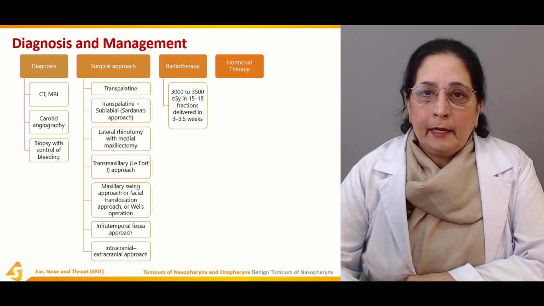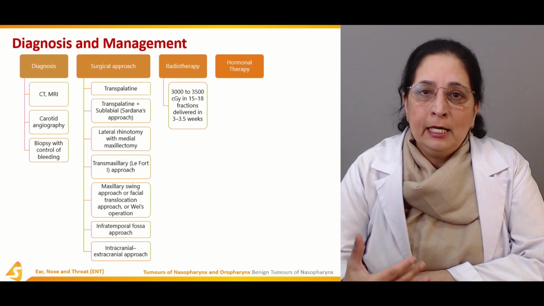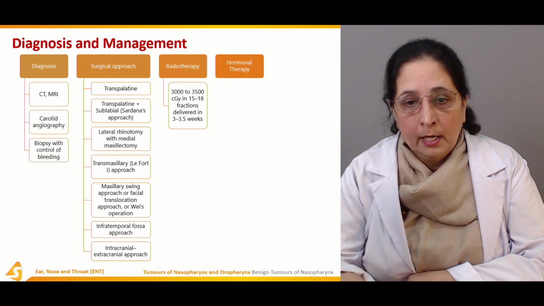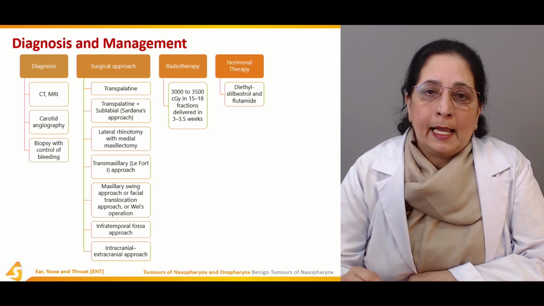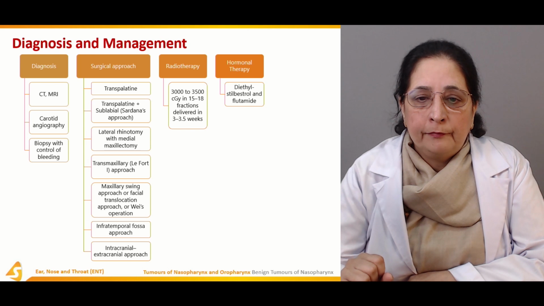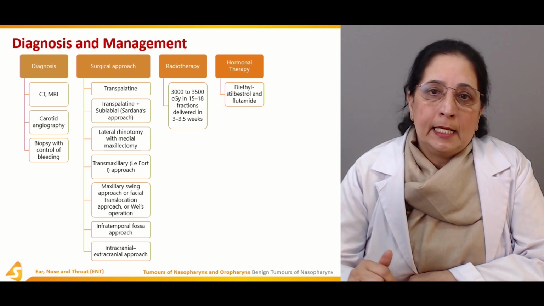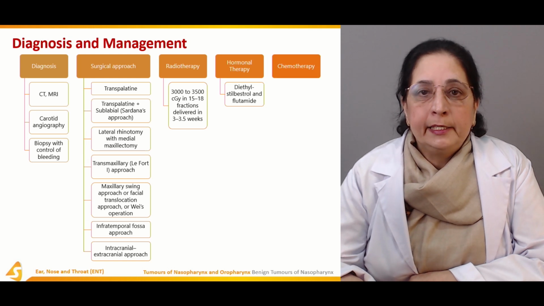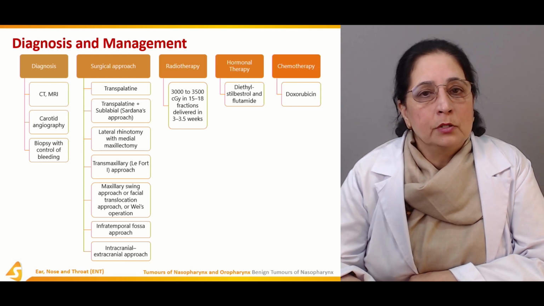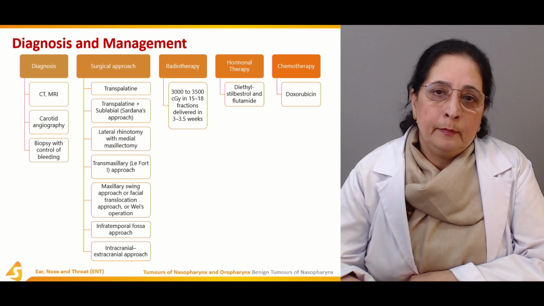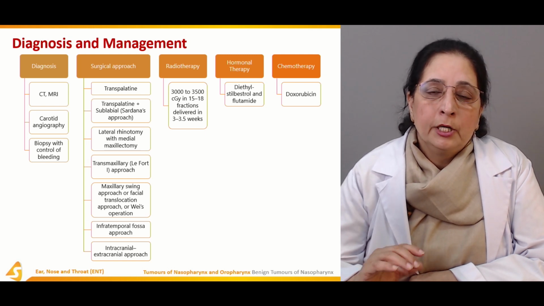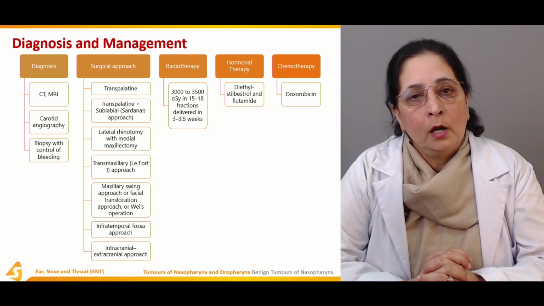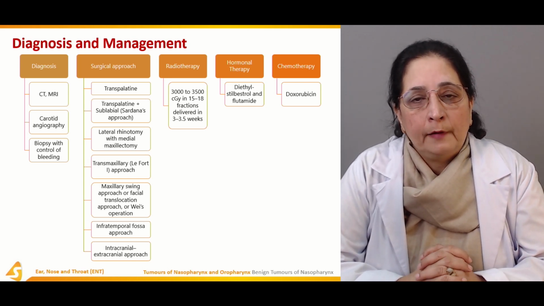Then hormonal therapy: it's believed to be associated with testosterone hormone. So diethylstilbestrol and flutamide, DES and flutamide, can be used for the treatment. And then chemotherapy: doxorubicin is the chemotherapeutic drug used for the treatment of angiofibroma or nasopharyngeal fibroma.